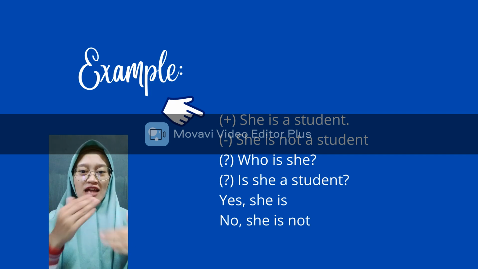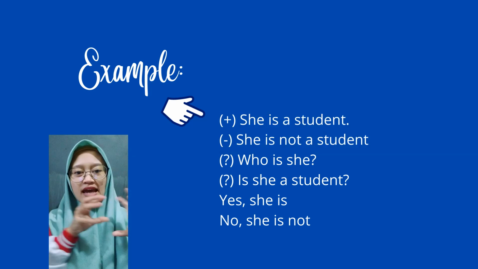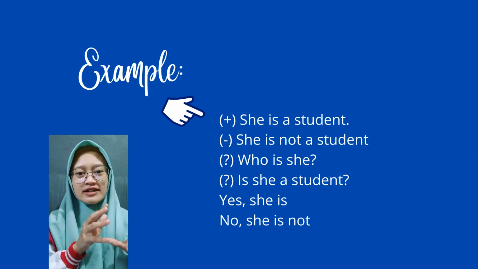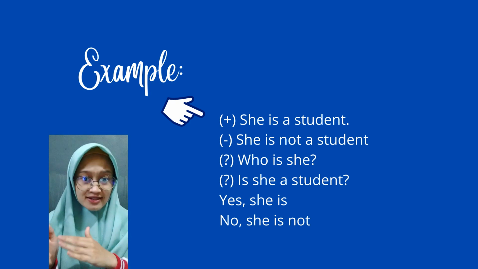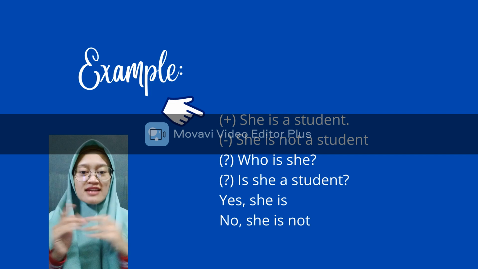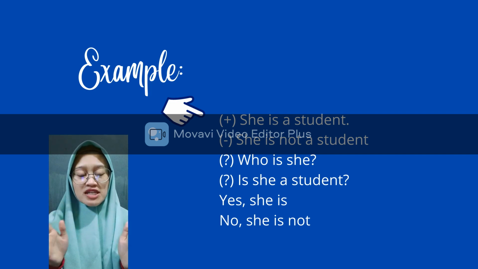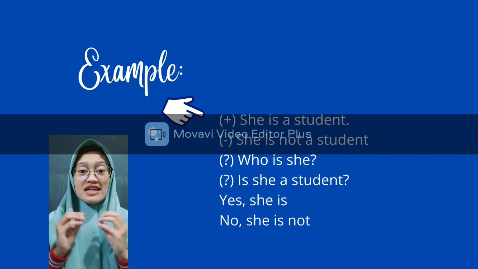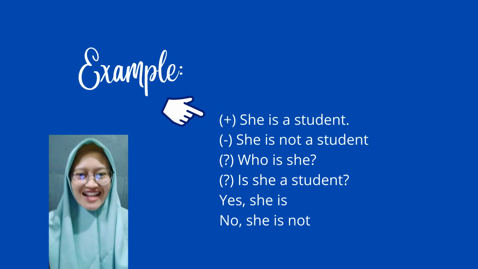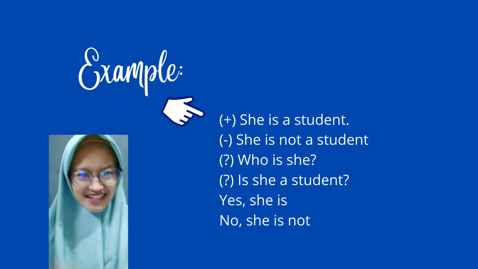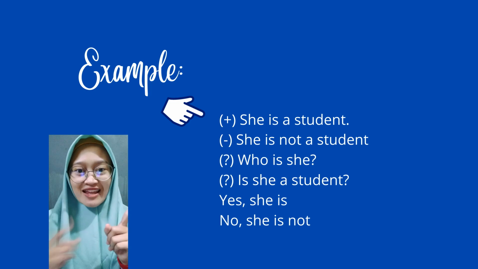And now let's move to the yes or no question. To be will stand in front of the sentence. For example, is she a student? If yes, the answer is yes, she is. If no, the answer is no, she is not. So that is about nominal sentence in simple present. Can you make the differences between verbal and nominal sentence?